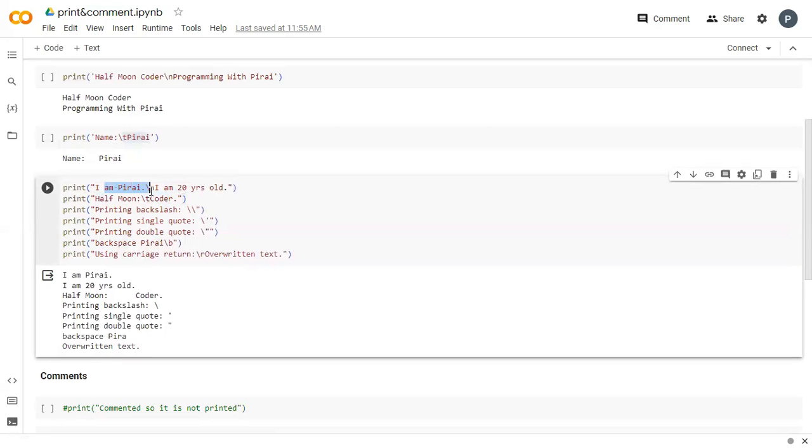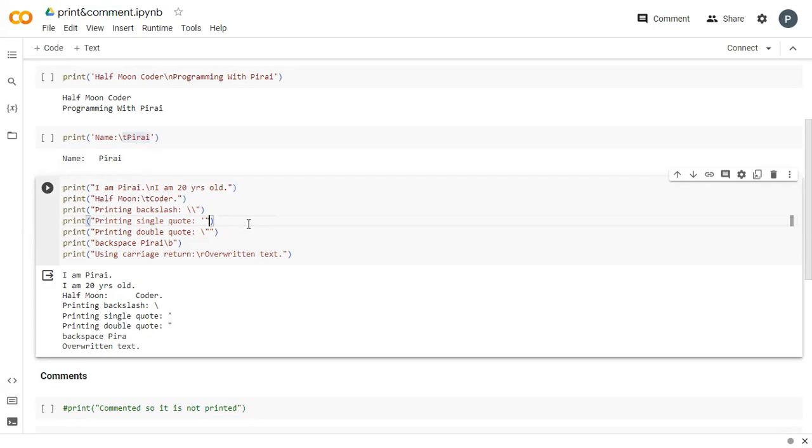Now, see here, I have used \n and \t in it, and I want to use a backslash. But how can we use a backslash? Just put a double backslash so that one backslash is printed. Okay. Now, how to print single quotes? If I give a single quote between the text like this, it will get executed.